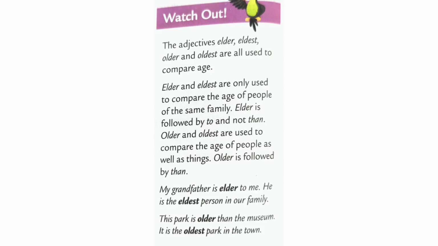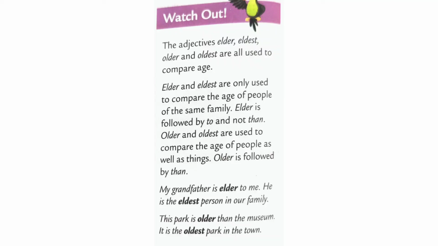The adjectives elder, eldest, older, and oldest are all used to compare age. Elder and eldest are only used to compare the age of people of the same family. Elder is followed by to and not than.